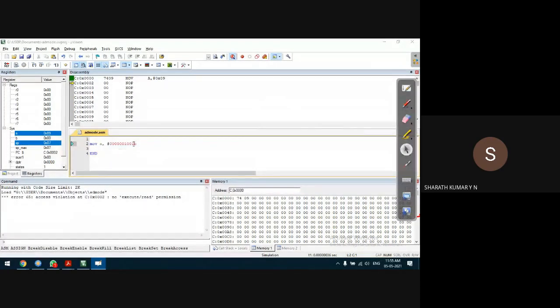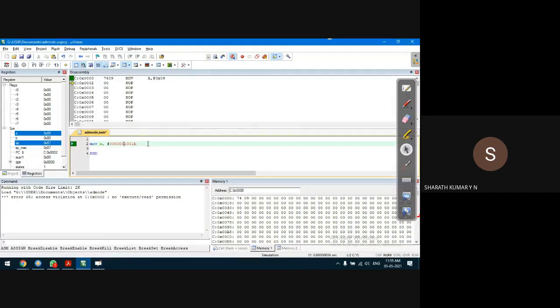Now, out of curiosity, let us make it something like this. What is the possibility is that 9, okay, we'll do like this. This is 9 and we'll add how many zeros? 6 zeros. So totally it is 10 bit. It is bigger than 8 bit. So let us see how the compiler reacts.